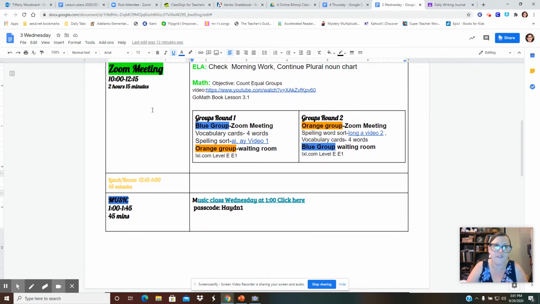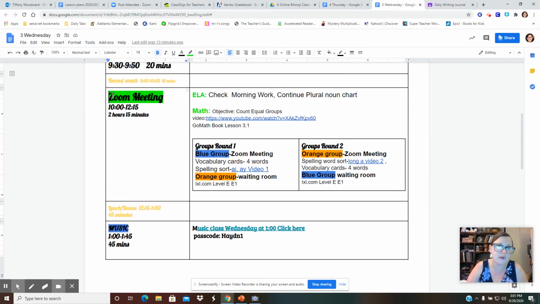I made it look a little different today because I wanted it to be easier for you to find things. So everything we do during our Zoom meeting is right here now. We start with checking our morning work and work on our plural noun chart. Then we are going to move on in math to counting equal groups, lesson 3.1. And then we'll do groups. Groups is now in a table right here. Group 1, round 1 will be right here. And then we'll switch, and it'll tell us what to do in round 2 right here. I hope that's easier for you to find things.